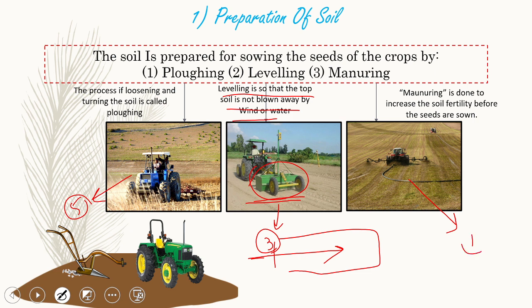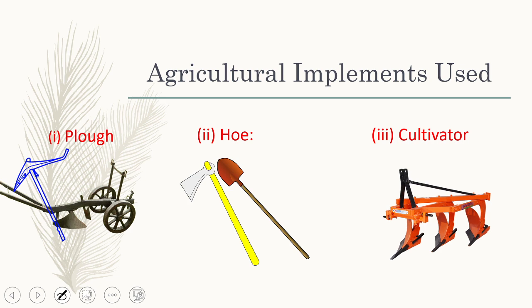Manuring has only 1 point, which helps protect the plants from weeds, bacteria, small animals, pesticides and pests, so that they can get protected and store their nutrients and protein in themselves. Now the instruments used are plow, hoe and cultivators. Plow is used for plowing, the name is itself telling us.